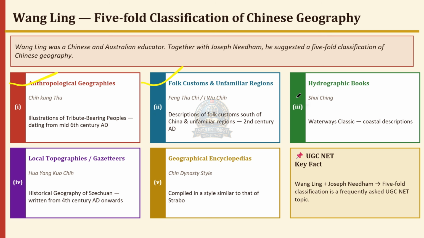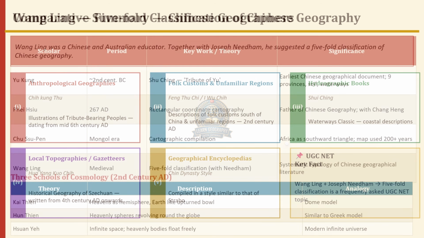Hydrographic books: Shui Ching, Waterways Classic, and coastal descriptions. Local topographies and gazetteers: Hua Yang Kuo Chih, historical geography of Szechuan, written from the 4th century AD onwards. Geographical encyclopedias compiled in a style similar to that of Strabo. Using the NET key effect, Wang Ling and Joseph Needham's 5-fold classification is a frequently asked UGC NET topic.